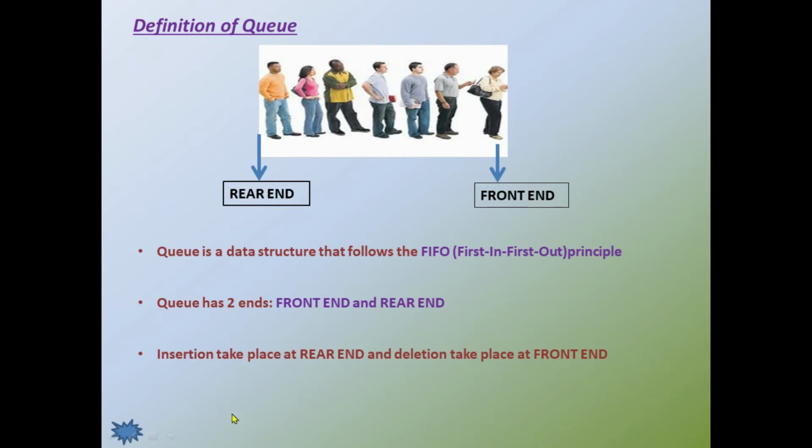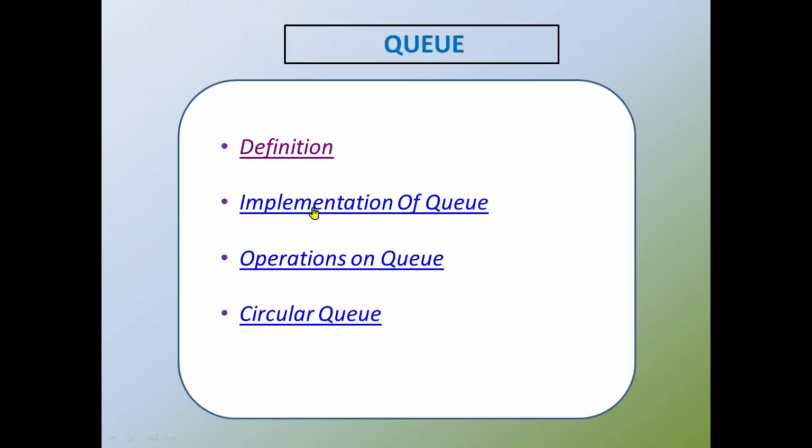Front end is used to delete the data from the queue, and rear end is used to insert the data to the queue. And the last one is queue can be physically implemented with the help of the array, as in the case of stack. So in the program, if we want to implement the queue, we are using the concept of array. Hope you are clear with the definition of queue.